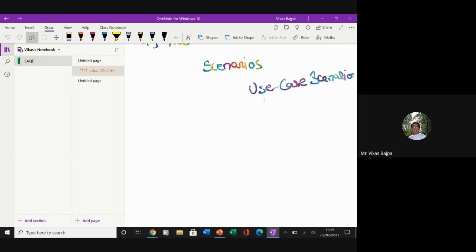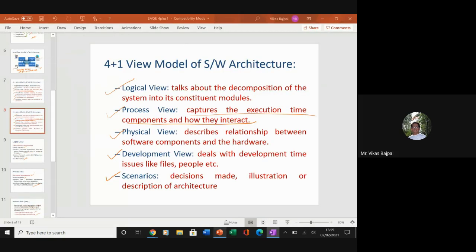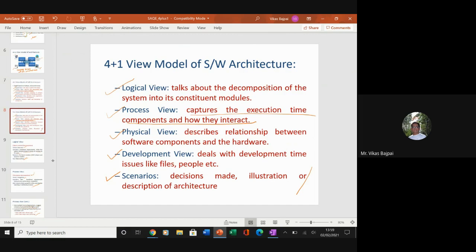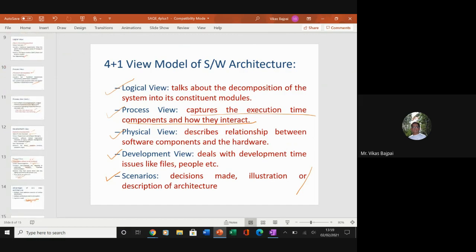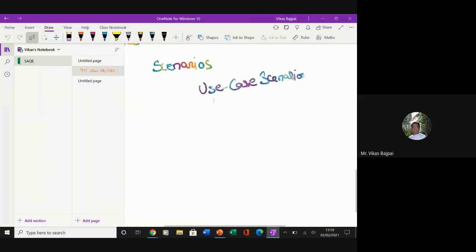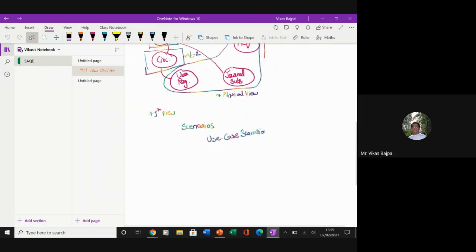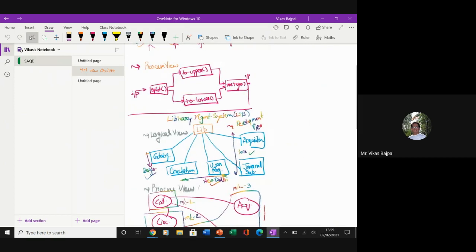If you carefully go through the definition, scenarios are the decision-made illustrations or description of the architecture, where we are trying to give you the idea about the overall movement, which we have already seen that we can do using our use case activity diagrams. So some more doubts. Let's take some more doubts. We have some more time left with us.